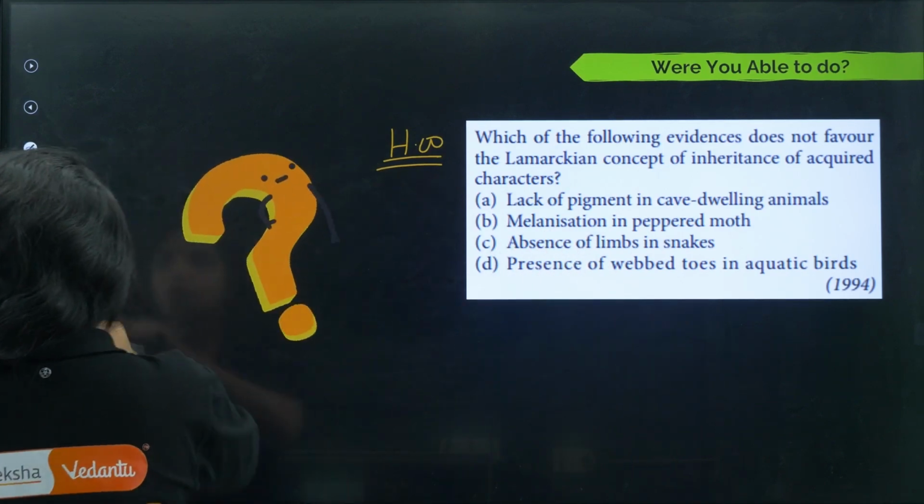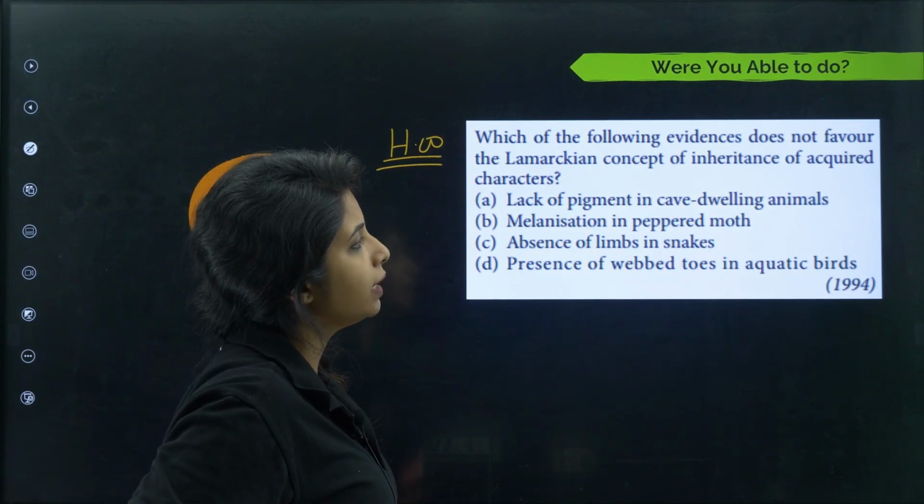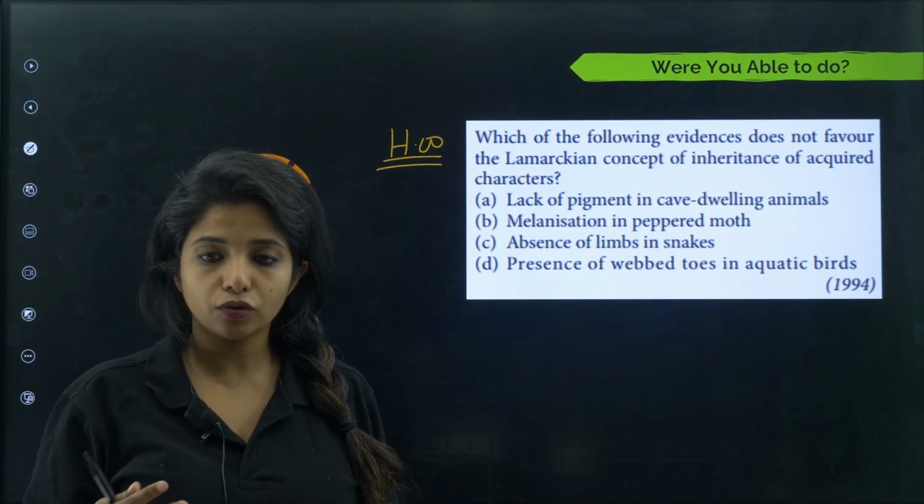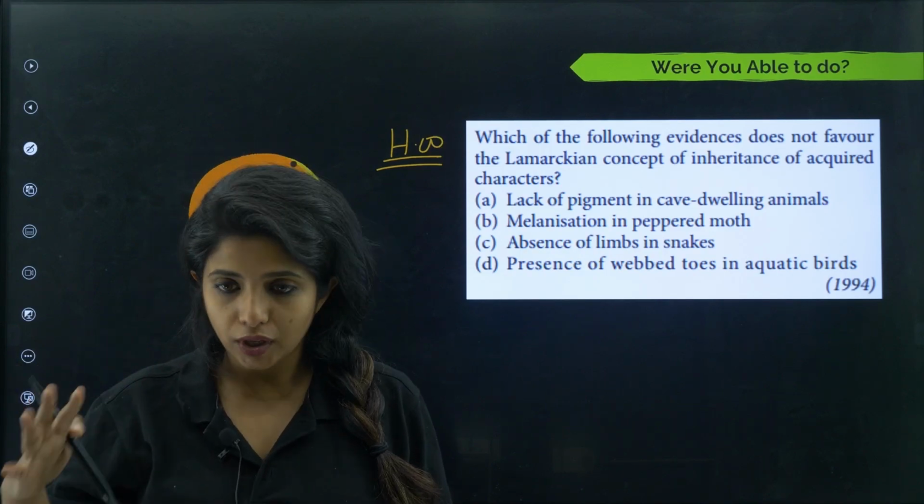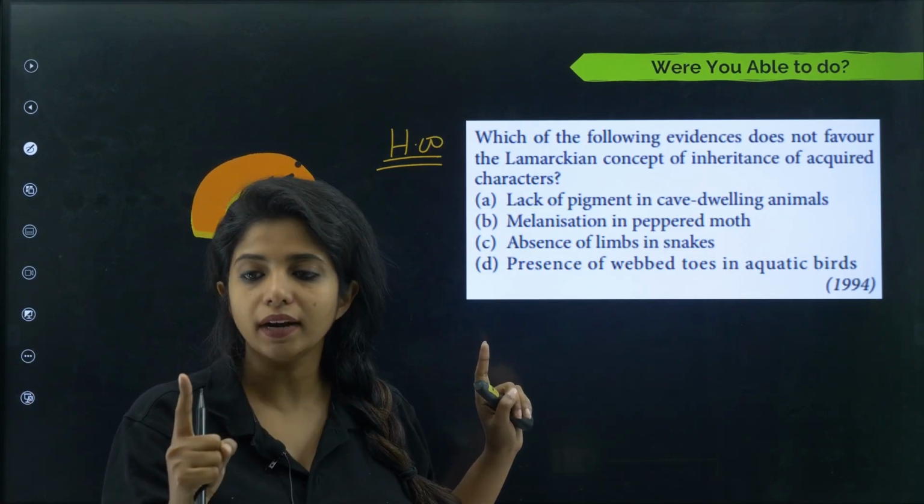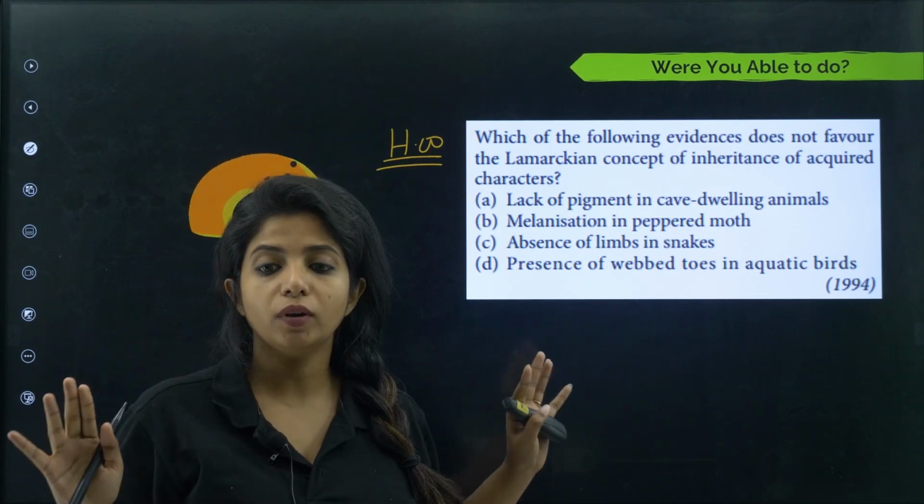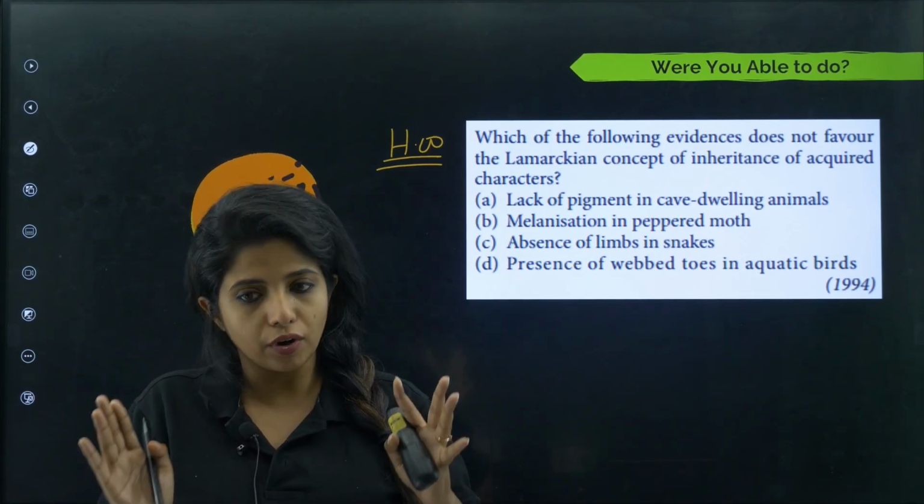So let's see what those are. Okay, lack of pigment in cave dwelling animals. Even though the Lamarckian principle was rejected, we have to think about this question. In this question, there is only one option that does not follow the Lamarckian principle. All the rest are following it. So we have to think about whether each one is following it or not.